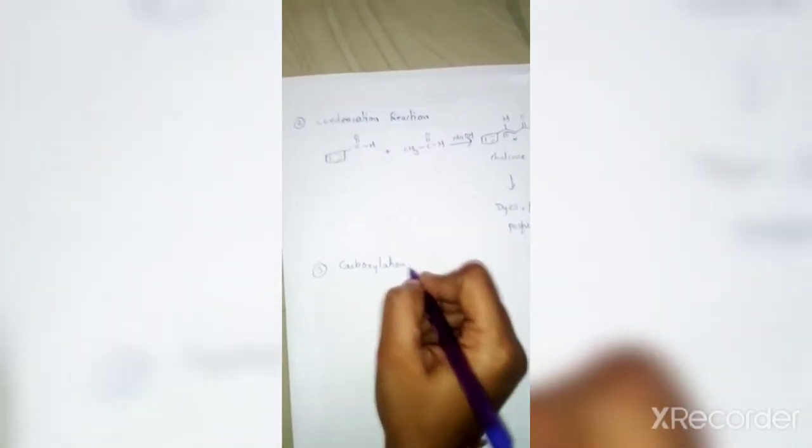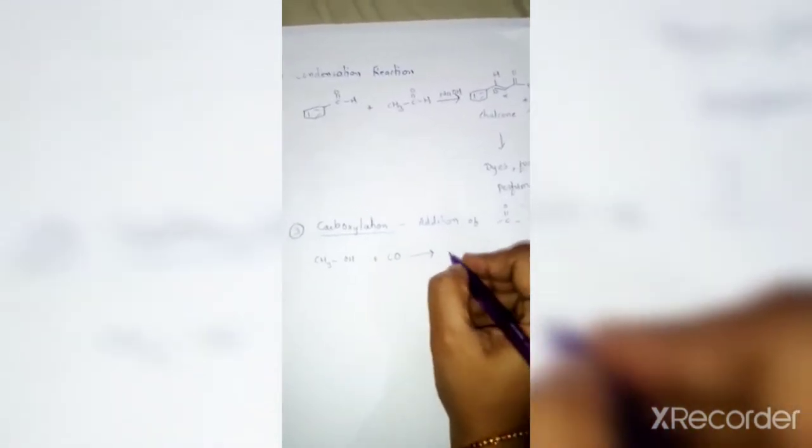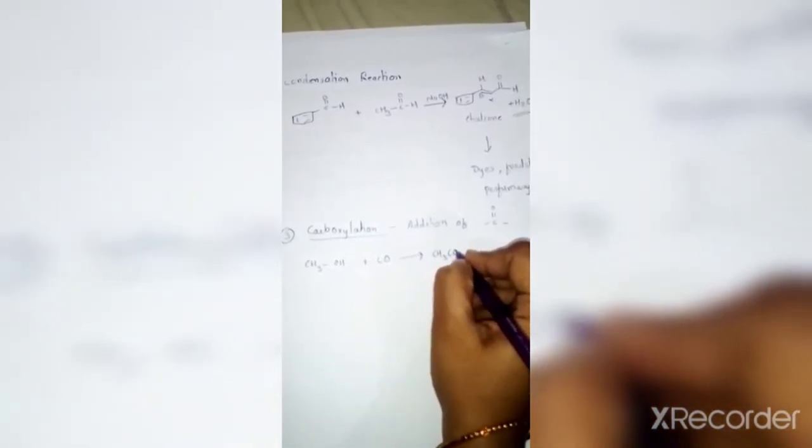The word itself indicates that there is an addition of carbonyl, that is C double bond O. We will see the simple example, methanol on carbonylation, that is addition of carbonyl, gives formation of acetic acid, that is CH3COOH.